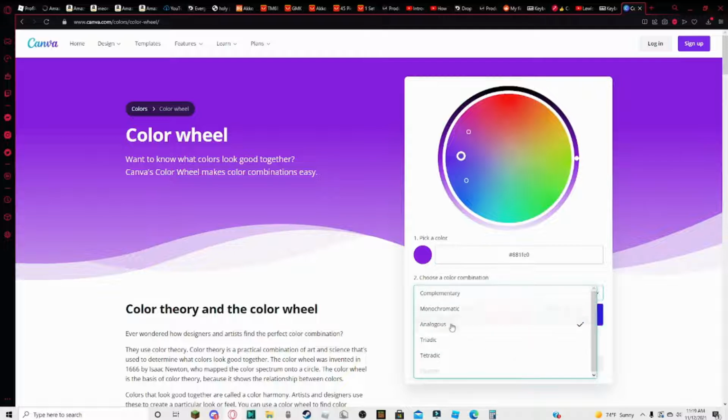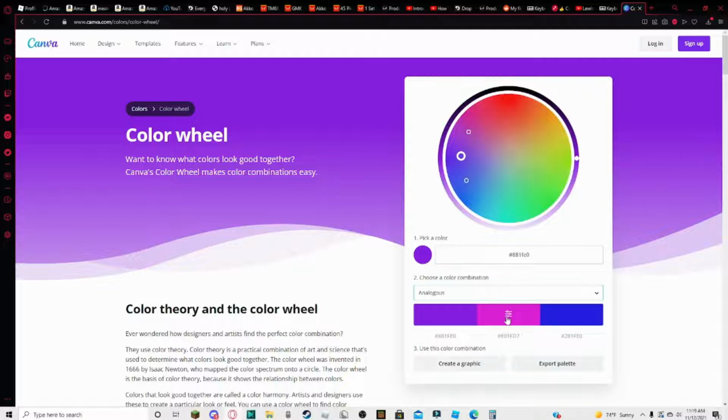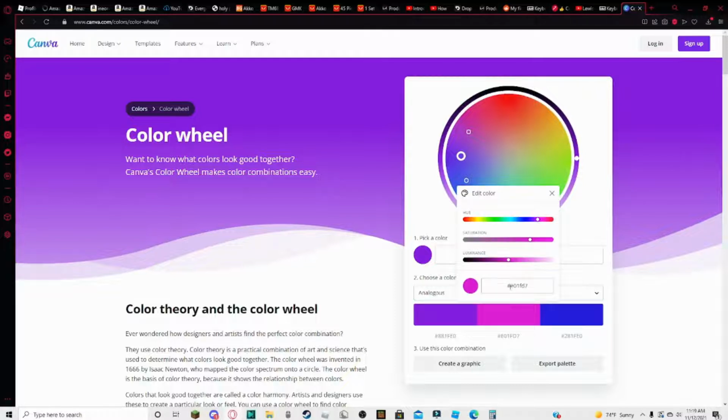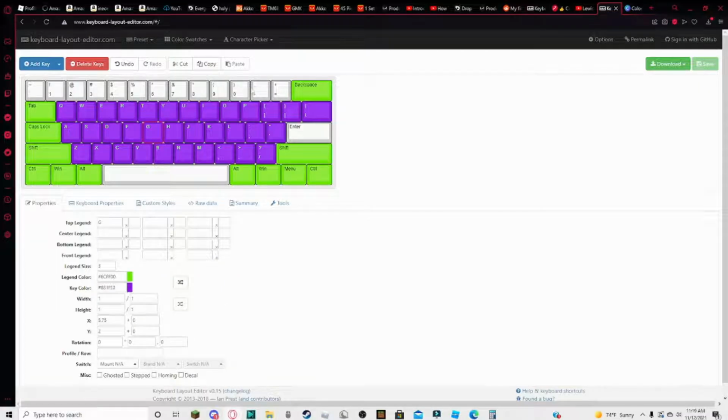So now that there are no more colors, let's try to find a different color. Ooh. I think pink would look good on this. 2, 3, 4.